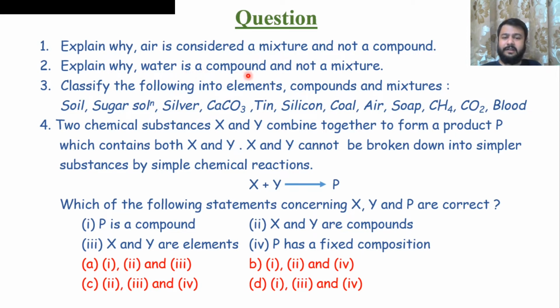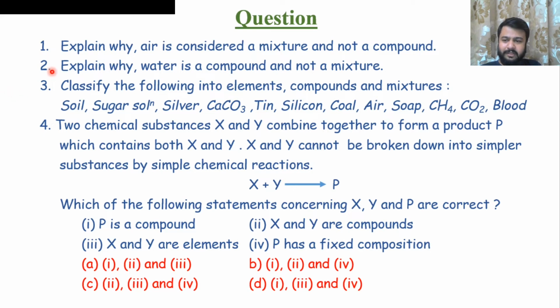Explain why water is a compound, not a mixture. I have explained this 1,000 times in this video. In the case of water, hydrogen and oxygen chemically react to form water. So they have a fixed ratio by mass, that is a 1:8 ratio. So it is not a mixture.